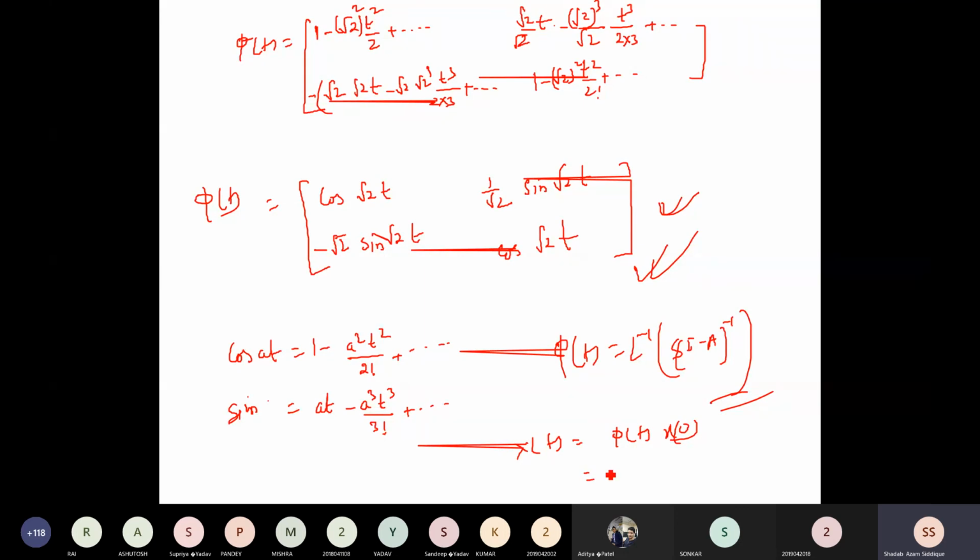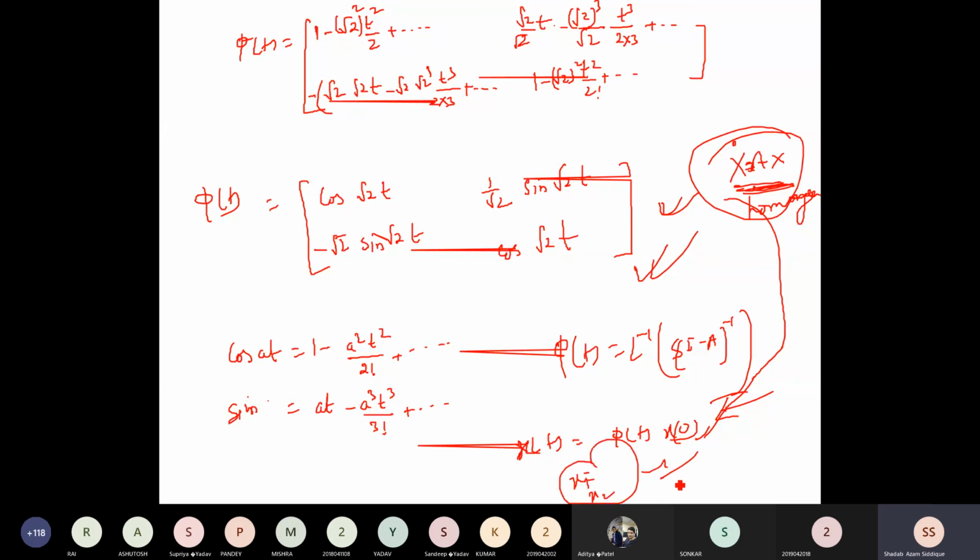So it is a homogeneous equation, and in the system you can see the equation is given as x dot is equal to Ax. That is nothing but a homogeneous equation. So what is the solution of a homogeneous equation? x of t is equal to phi of t into x of 0. Phi of t you already have, and x of 0 you already have. Just try to find x1 and x2 in a matrix form and get the solution.